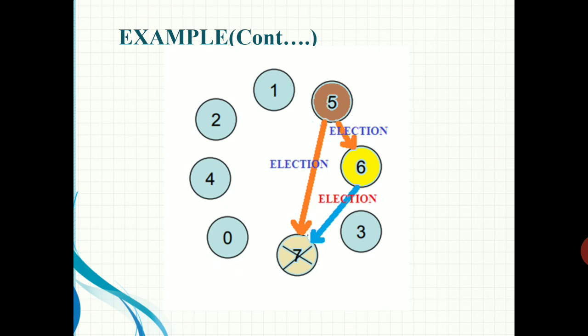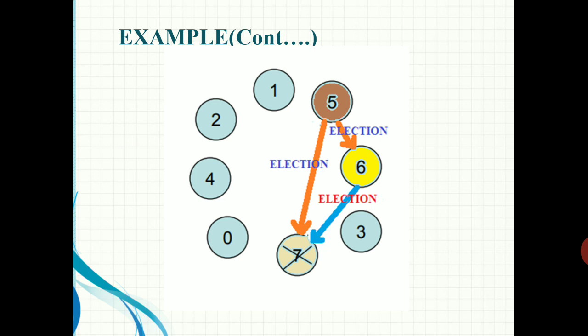Then processes 5 and 6 both start the election by sending the election message to the higher numbered processes. That is, 5 will send the election message to 6 and 7, those being the higher numbered processes according to 5. Then process 6 will send the election message to the higher numbered process 7.